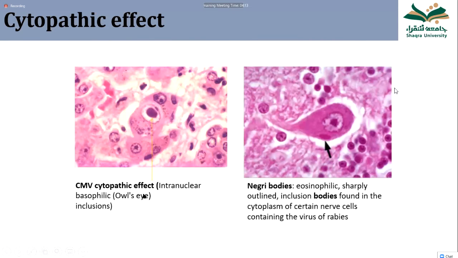Another cytopathic effect is formation of inclusion body. So here you see the inclusion body is within the nucleus, here in the cytoplasm. This looks like an owl's eye. So this is typical of cytomegalovirus. In cytomegalovirus infection, the owl's eye inclusion body is seen. And here this is typical of rabies virus. Rabies virus causes inclusion body within the nerve cell, and this is known as Negri body.